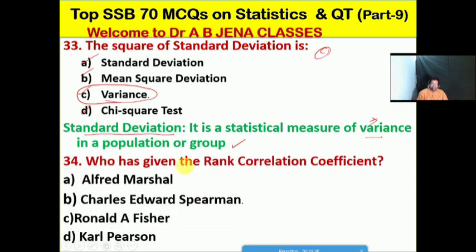Variance. So next one, let's discuss who has given the rank correlation coefficient technique. A it's Alfred Marshall, B it's Charles Edward Spearman, C it's Ronald A. Fisher, D it's Karl Pearson. No doubt, friends, B is the right option for this MCQ. Charles Edward Spearman has given the rank correlation coefficient. So B is the right option for this MCQ.